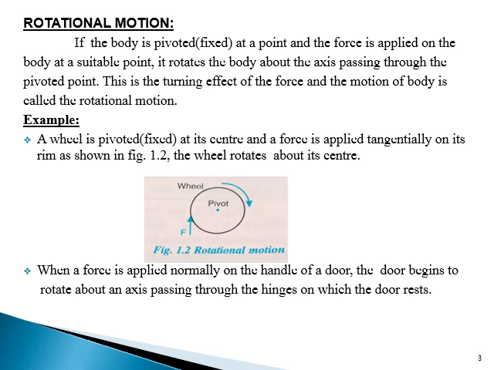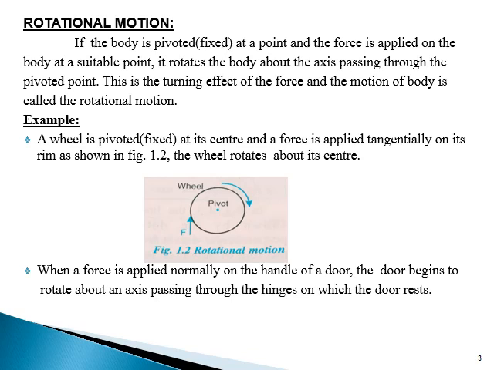Rotational motion. If the body is pivoted, meaning fixed at a point, and the force is applied on the body at a suitable point, it rotates the body about the axis passing through the pivoted point. This is the turning effect of the force, and the motion of the body is called rotational motion.